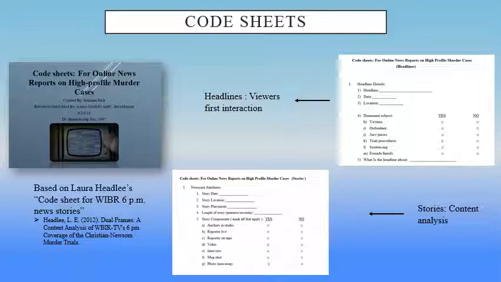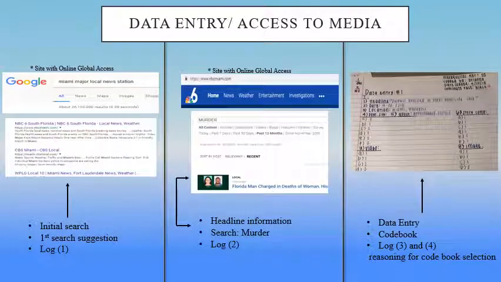For data collection and entry, we chose to use websites with global online access. We would start by searching the city, followed by major local news stations, logging the city selection in location. Second, we would select the first search suggestion, logging the news network name. Once on the website, we would search for murder. Article selection is optional, however, it must meet the criteria. Next, we would log the headline name, then complete the headline analysis and anything that follows.